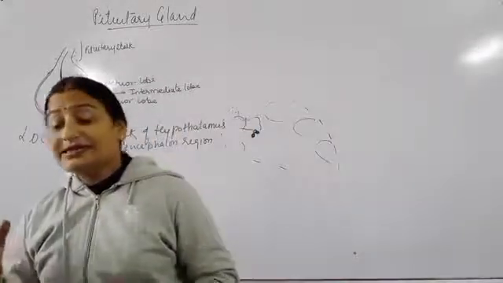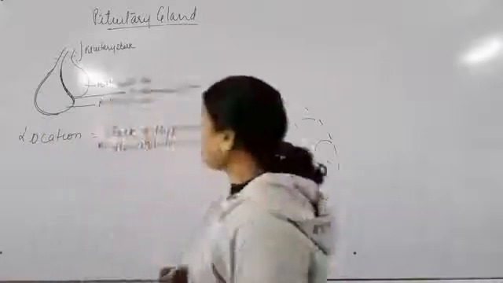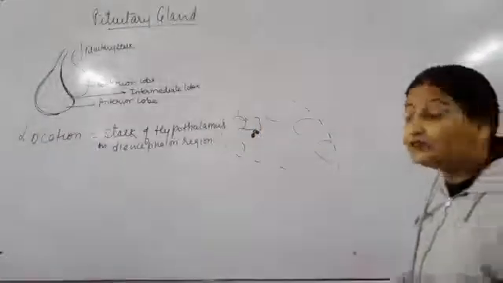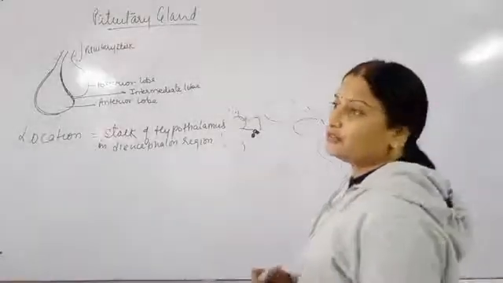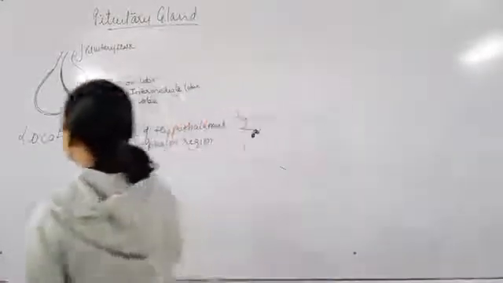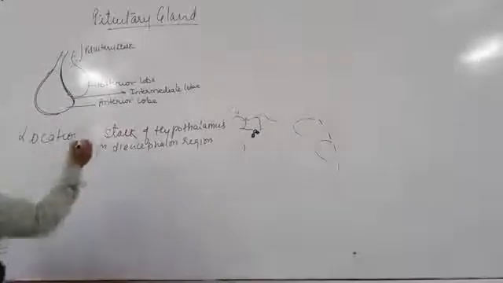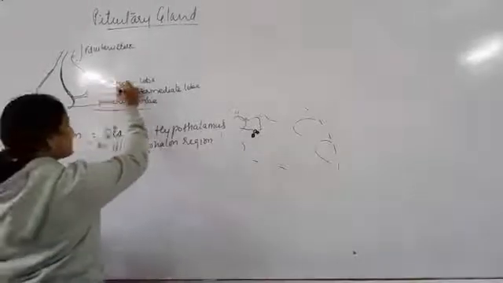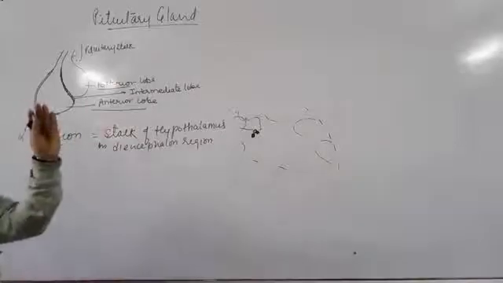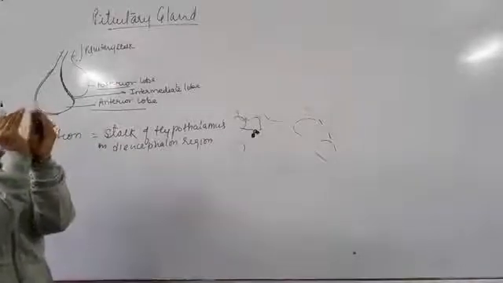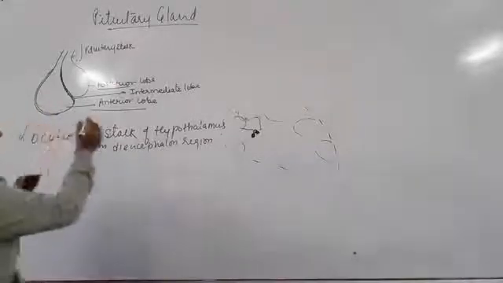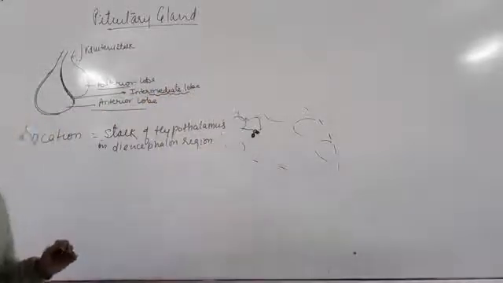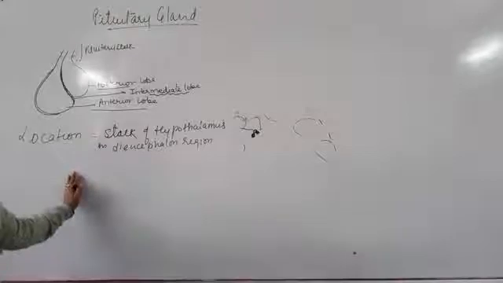Now we can see there are three different parts of the pituitary gland, three distinct regions. One is towards the front, that is called the anterior, then the back side, posterior, and in between the anterior and posterior there is one more part, called the intermediate lobe of the pituitary gland.